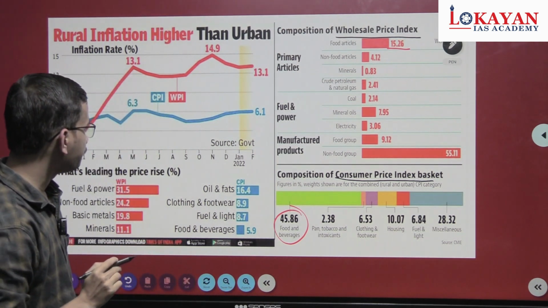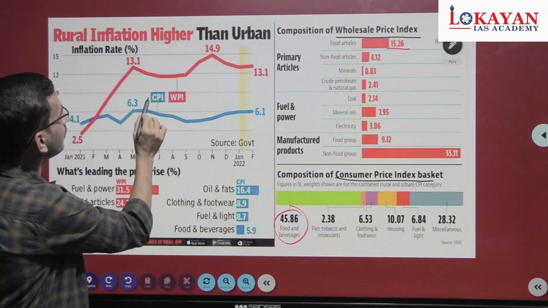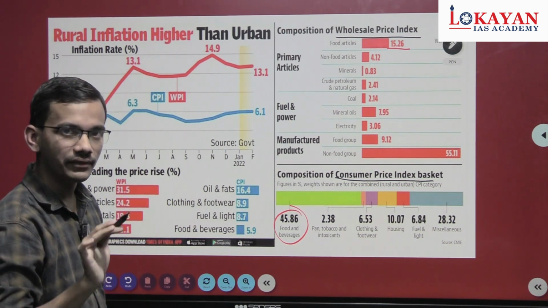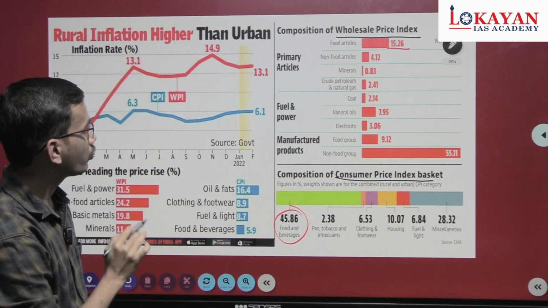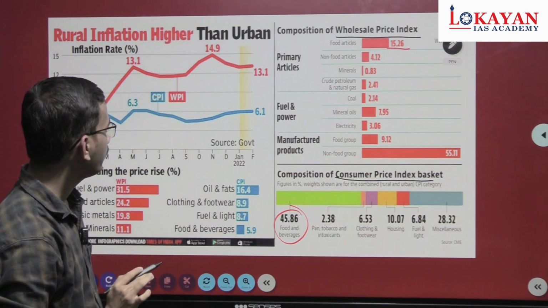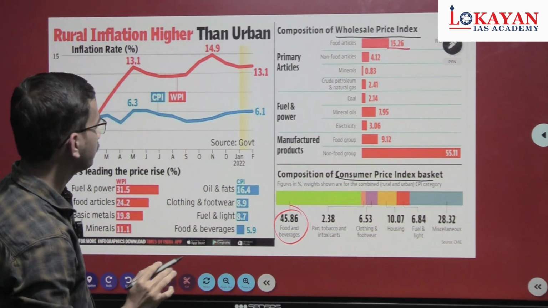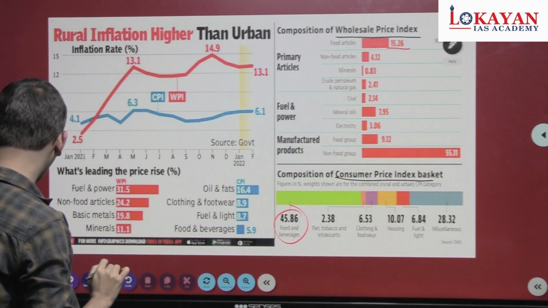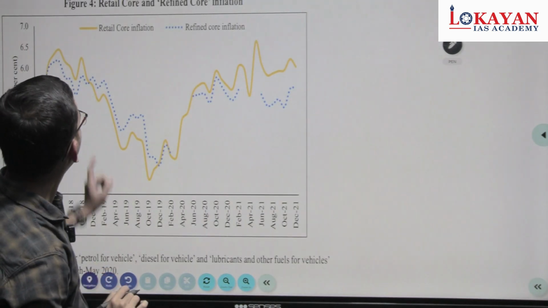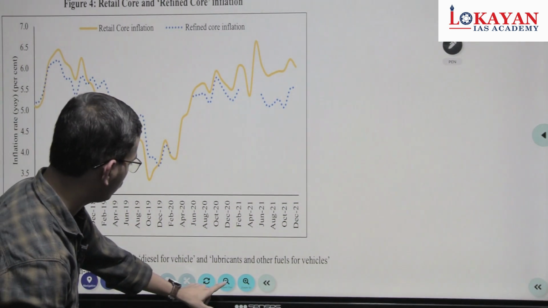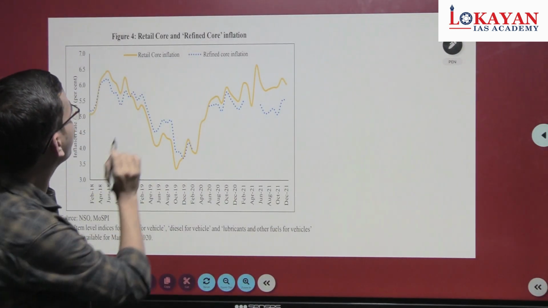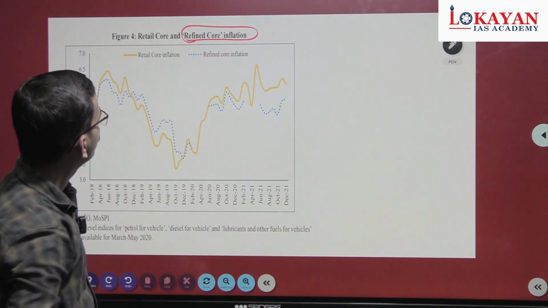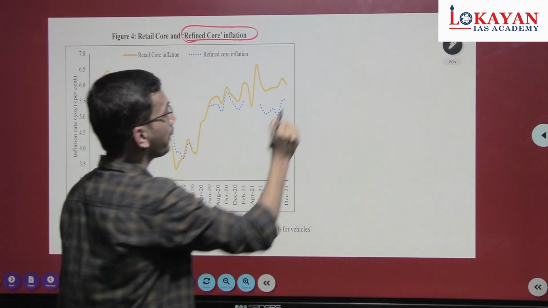Also see here that there is a divergence between CPI and WPI, growing divergence. This fact also you have to remember. It is also mentioned in economic survey. Okay, so keep this thing. Now one more important thing, this is refined core inflation. So another thing which was mentioned in economic survey.